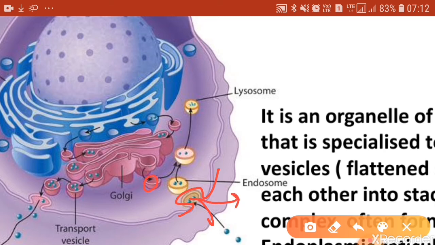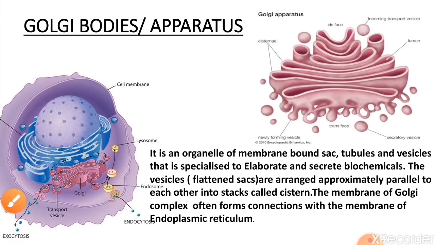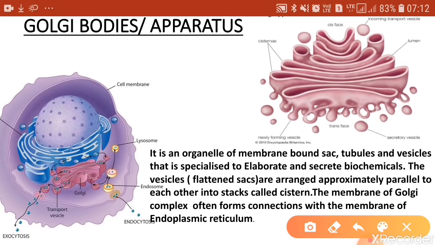In the form of vesicles, the Golgi bodies pinch off those biochemicals. Those vesicles then fuse with the outer plasma membrane, and from there the materials are secreted out.